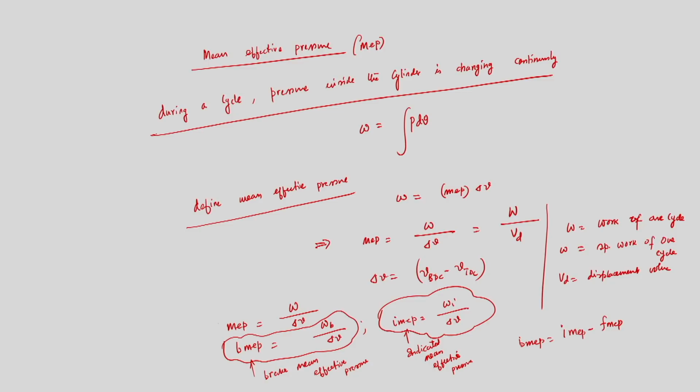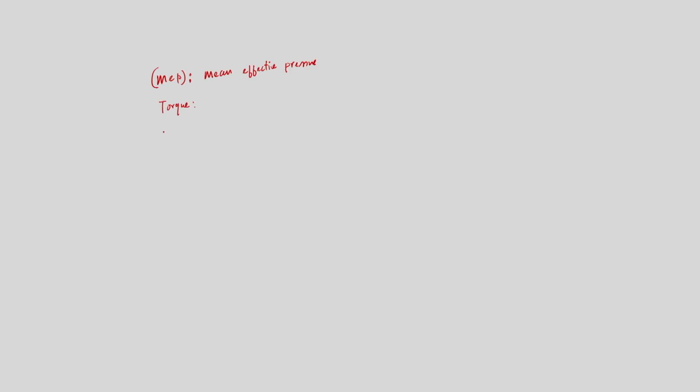There are other parameters as well: mean effective pressure, torque, or power. These three quantities can be used to compare engines, but mean effective pressure is a good parameter because it does not depend on the engine size and engine speed.